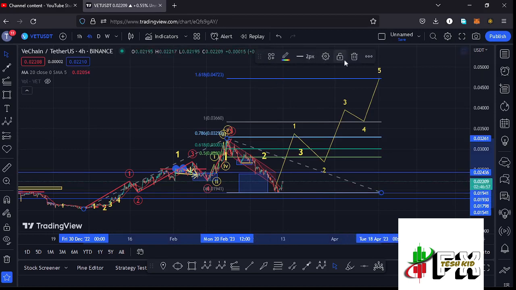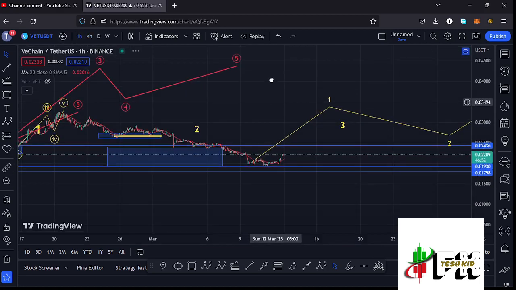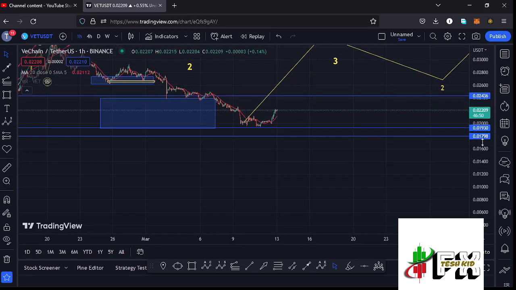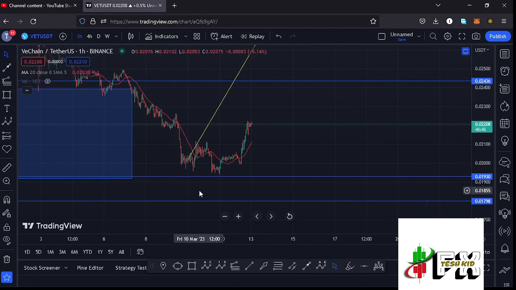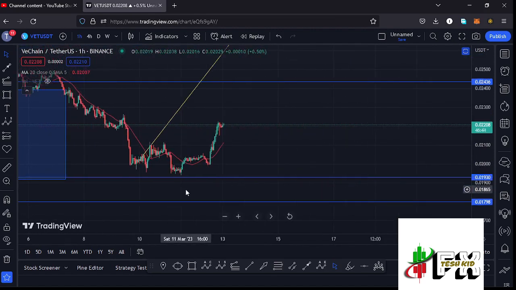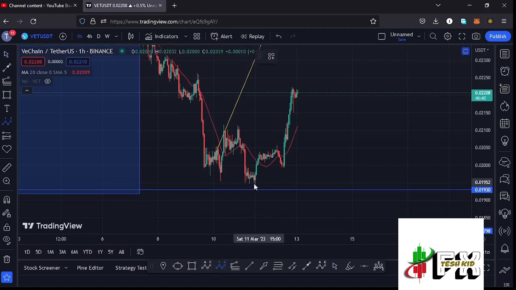And I believe we are seeing such a scenario on the 1-hour chart, where we can count a micro Elliott wave count. Here on the 1-hour chart, you can see that after making our low in the formation of that wave 2, we started this bounce to the upper side in what we can term as that first wave to the upper side. So we can term that as the wave 1, then a wave 2.